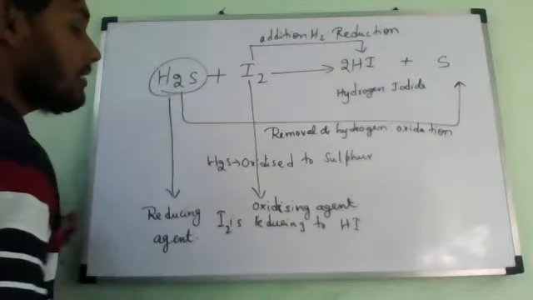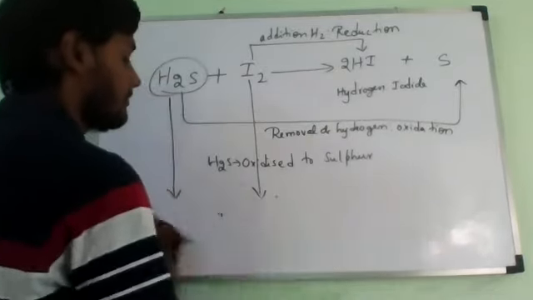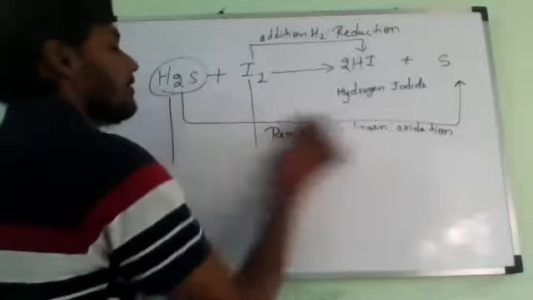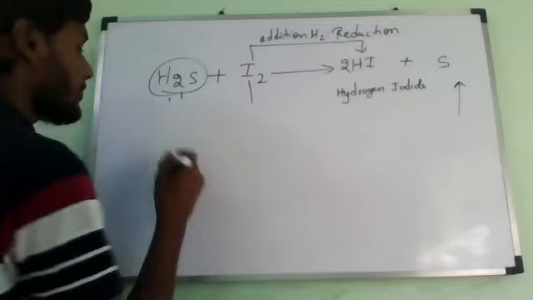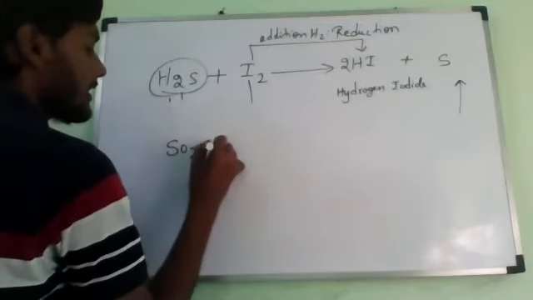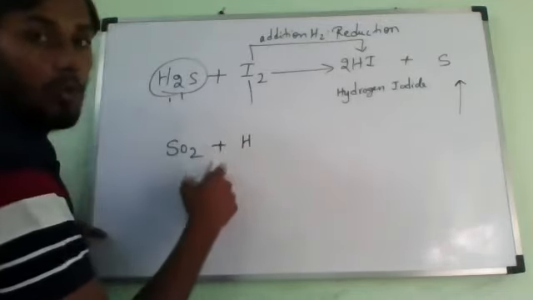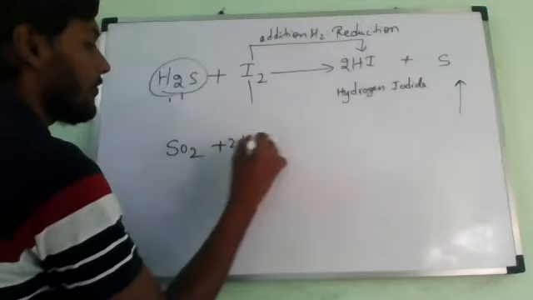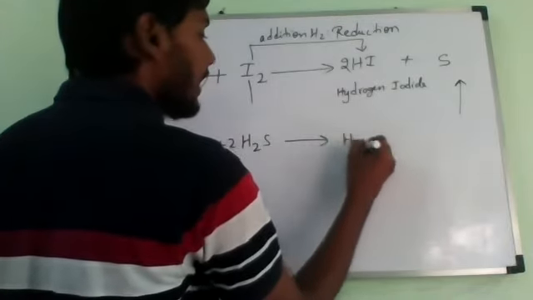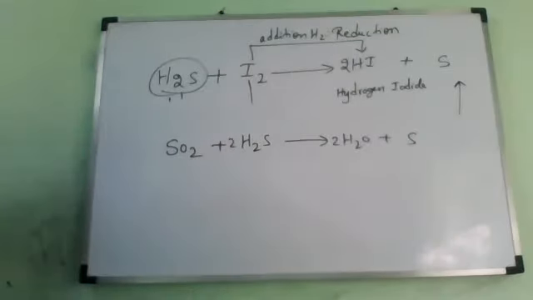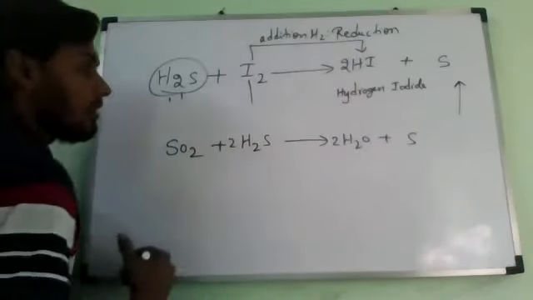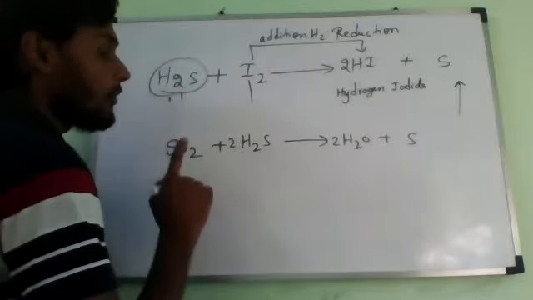Is it completed? Now you see the last question. Previous question you will observe. SO2 is reacting with H2S, hydrogen sulfide, which will form water plus sulfur. Is it correct or not? Now observe how it is changing.